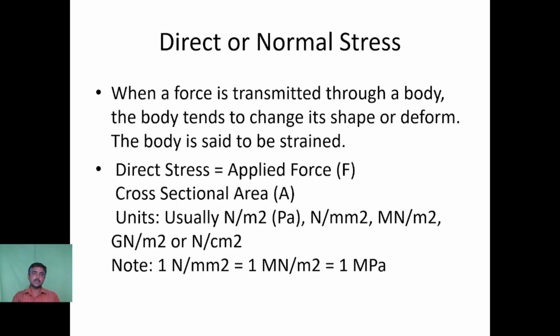So next is about simple stress. We are going to deal with the simple stresses and strain which are produced in a material. The first is about normal stresses. Stresses and strain are normally produced on a body because of the external forces acting on the body. Consider a body, which can be a square or rectangle.